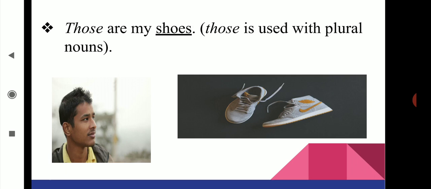So here you can have an image of a boy looking at his shoes, which are placed at a distance. So we use the distal demonstrative those. So these are about the articles and demonstratives. Thank you.